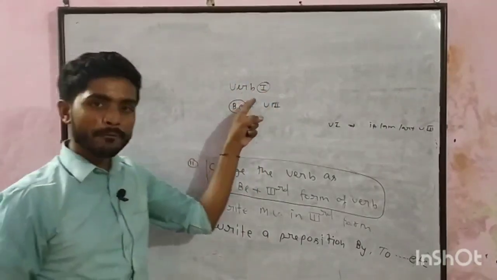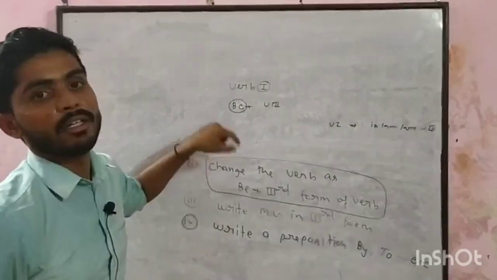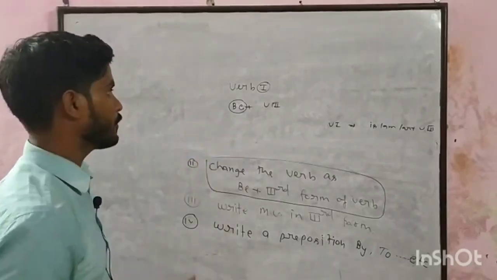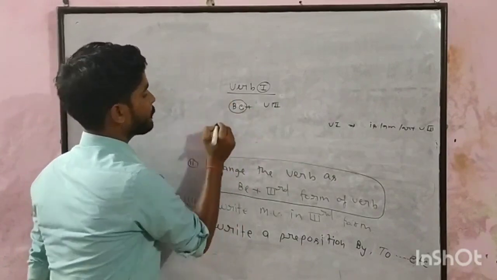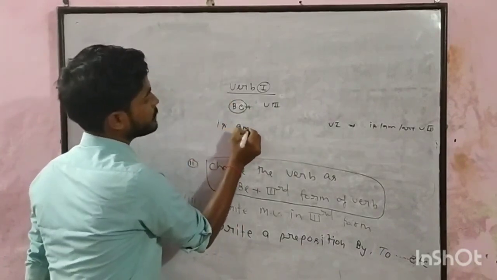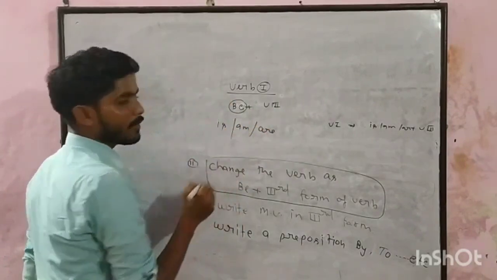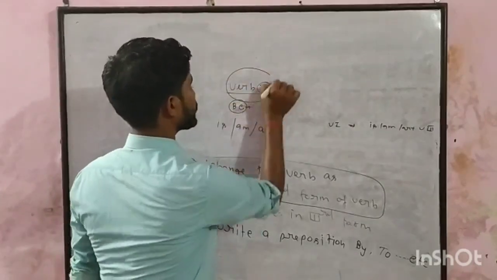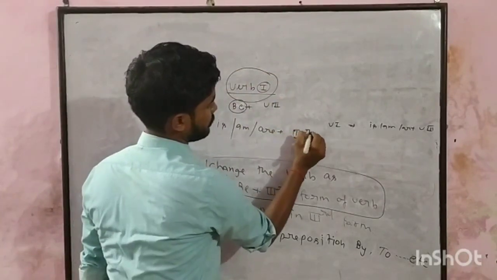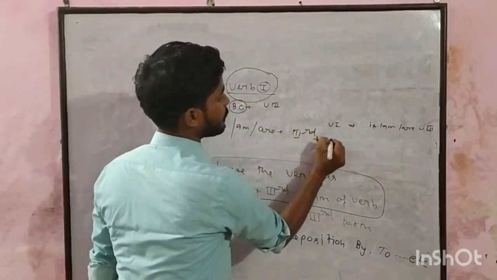It means the form of the verb will be referred to the be form. How does it work? If there is the verb's first form, then the first form of be, and the first form of be is am, is or are, that we have discussed earlier. And after that, the third form of the verb.